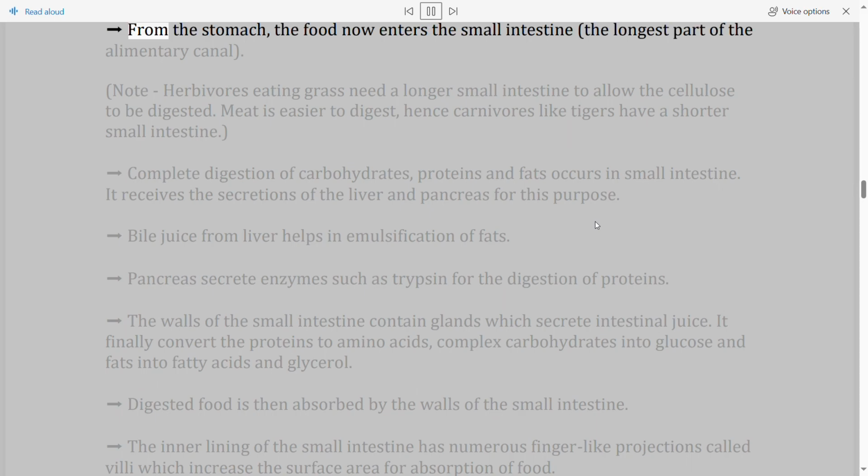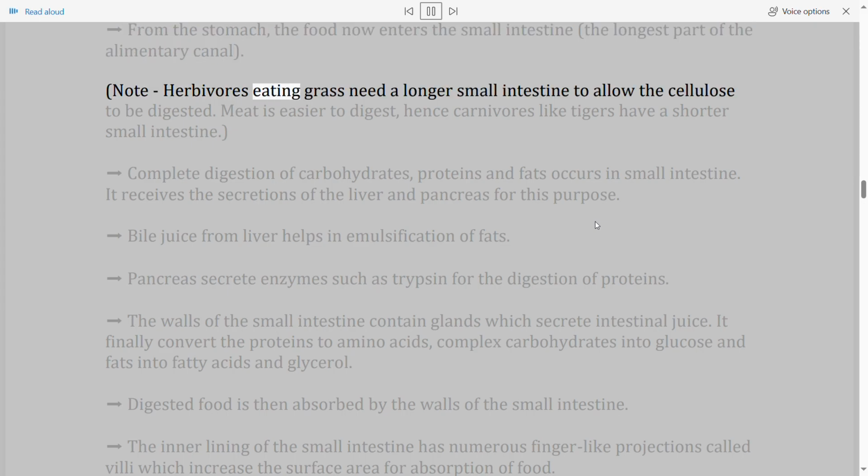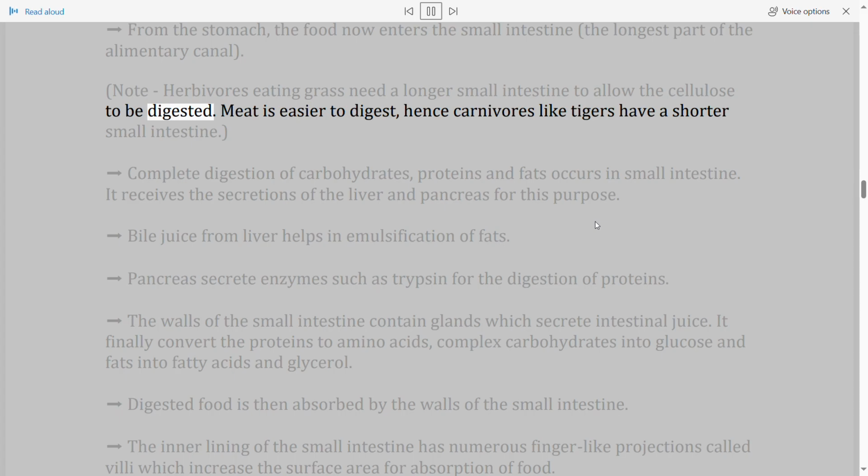Arrow from the stomach. The food now enters the small intestine, the longest part of the alimentary canal. Note, herbivores eating grass need a longer small intestine to allow the cellulose to be digested. Meat is easier to digest, hence carnivores like tigers have a shorter small intestine.